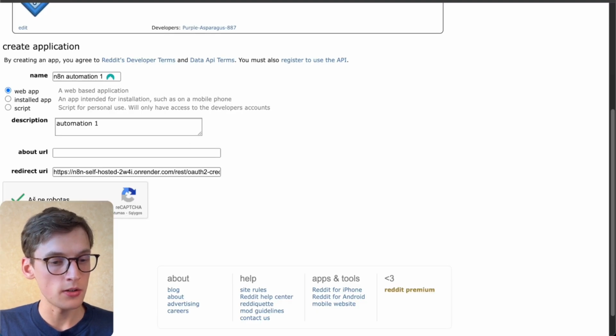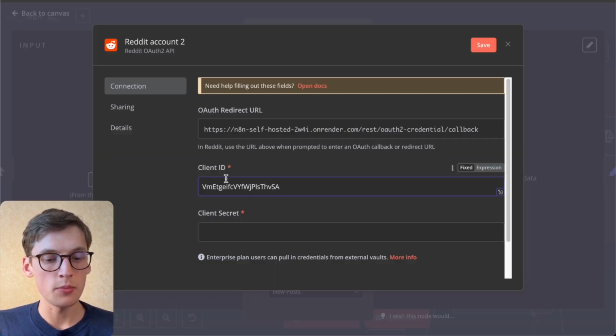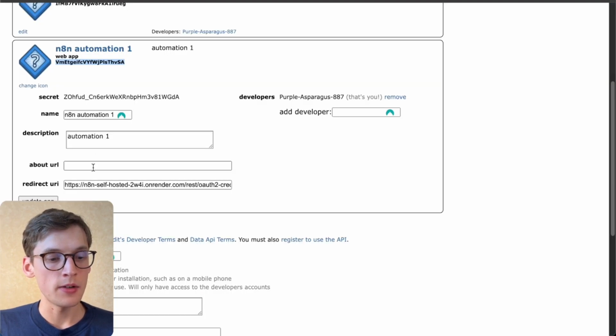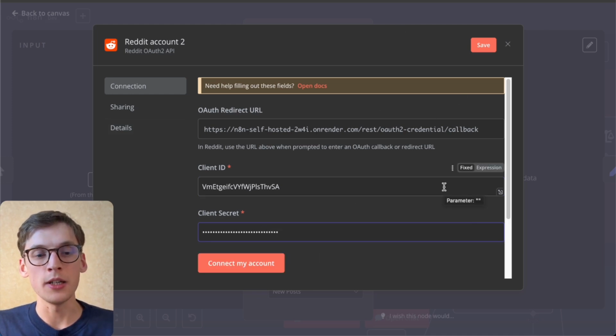So I can quickly show you. When we select this n8n automation 1, you'll have your own secret key as well as the ID. The ID is below the app description, so we just copy and paste it here, and the secret key is right here. So we also copy and paste it, and you'll be connected to the Reddit account, and that will be it. Now you can scrape and analyze Reddit as much as you want.